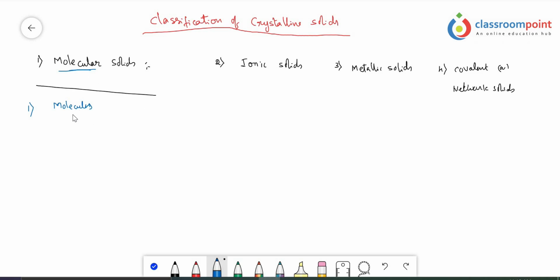And molecules are not of the same category. They have different types of molecules. So based on the nature of the molecule, these molecular solids are again classified into three categories.